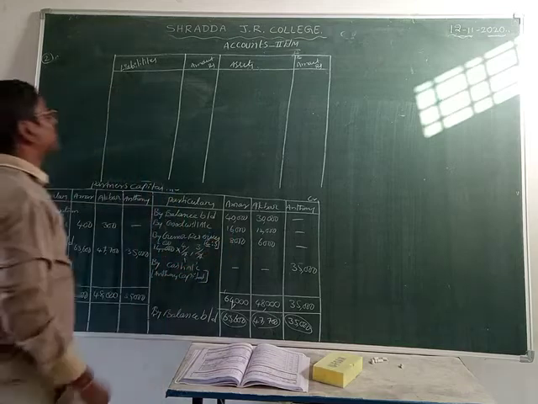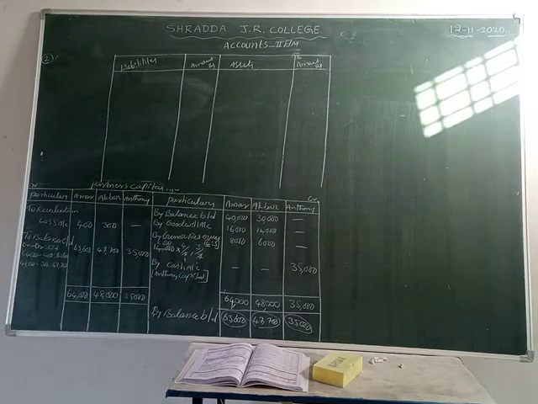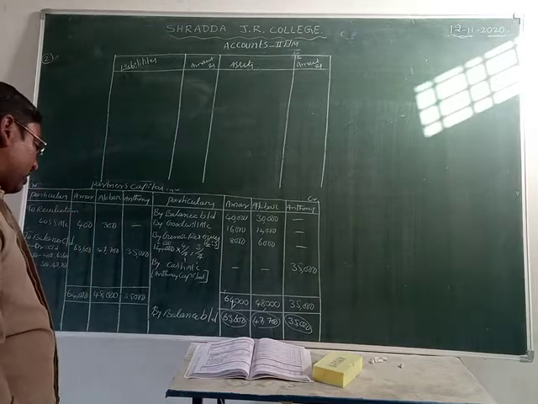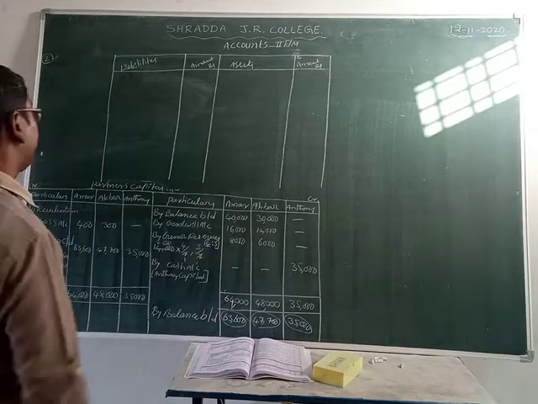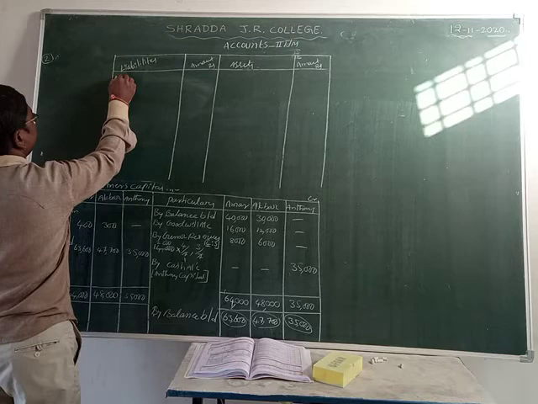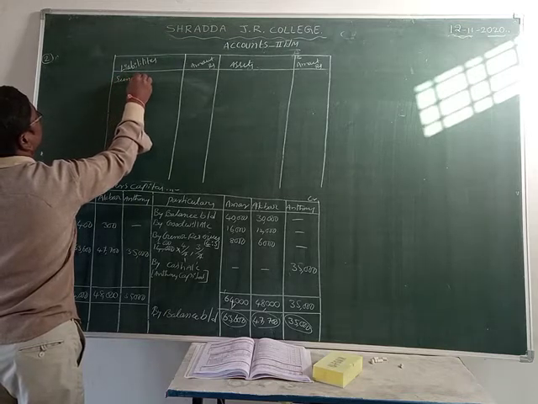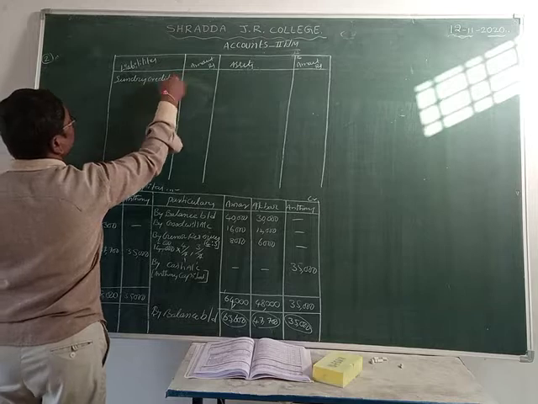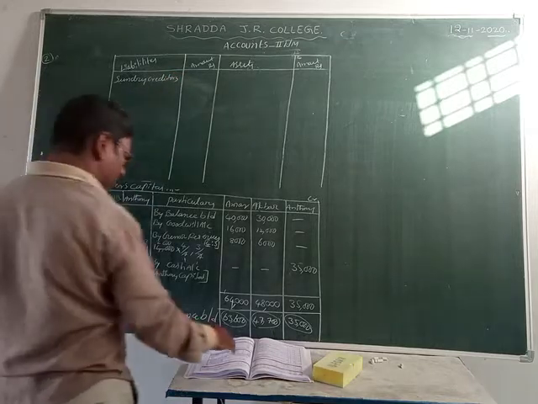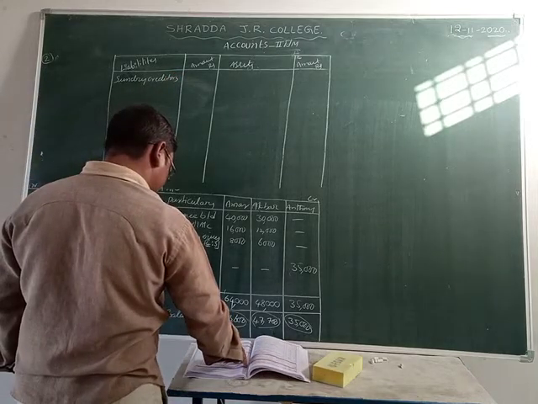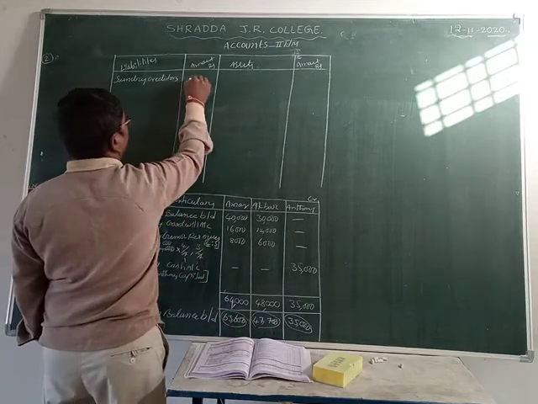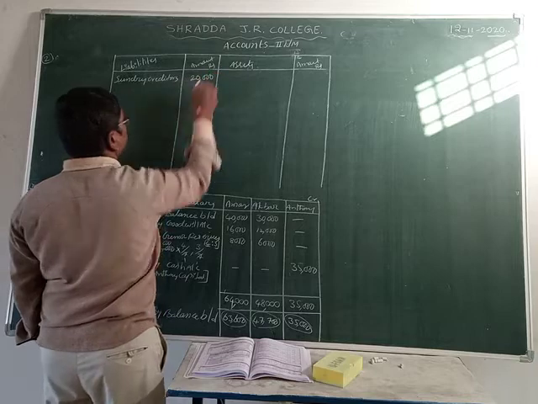Okay friends, now first of all we can record into liability side. Let us see what is in the old balance sheet. First one is what? Sundry creditors. We can record into liability side. Let us write down sundry creditors. The value is what, friend? The value is 20,000 rupees.